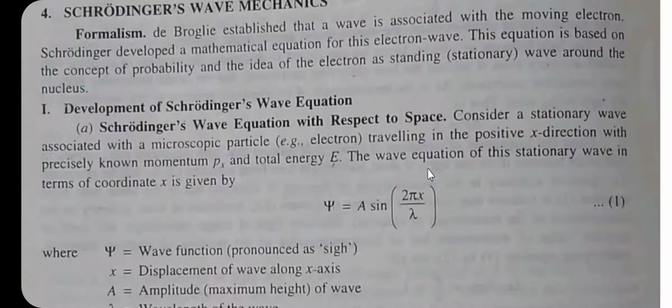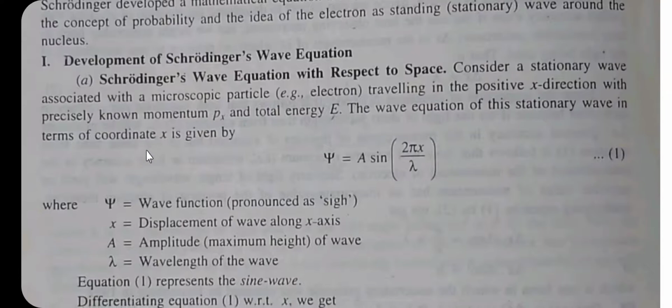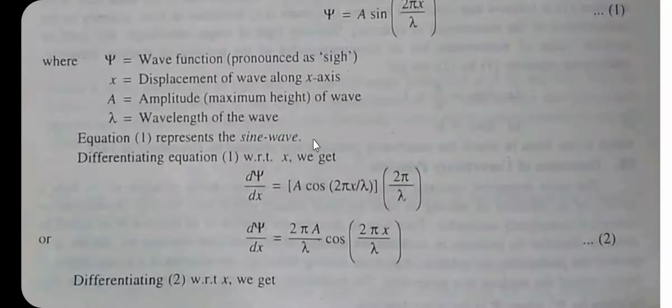So, here the wave equation of this stationary wave in terms of the coordinate x is given by psi is equal to a sin 2 pi x divided by lambda. This is the wave equation of this stationary wave in terms of the coordinate x only. In this equation, psi is the wave function, a is the amplitude of the wave, that is the maximum height of the wave, x is the displacement of the wave along the x axis, and lambda is the wavelength of the wave. This is equation number 1. Equation 1 represents the sine wave.